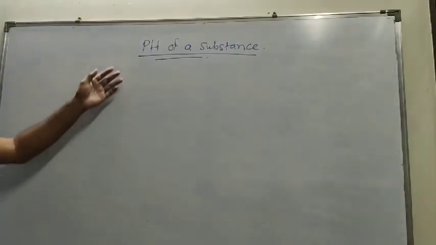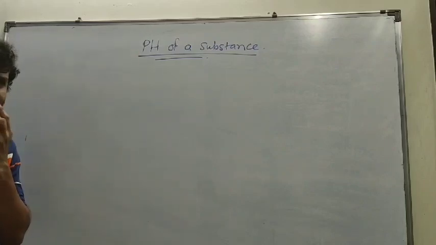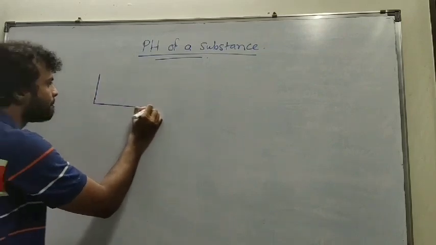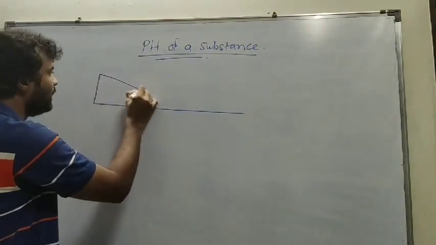The next part is pH of a substance. So I am drawing a scale. The scale will be like this.